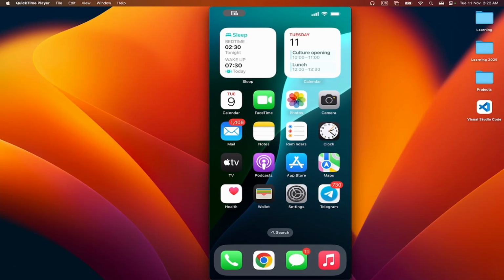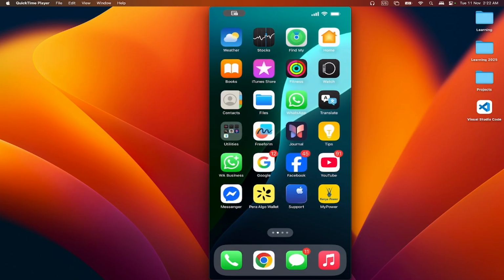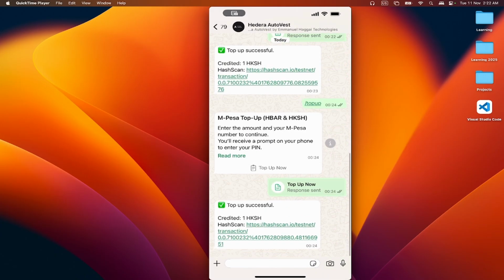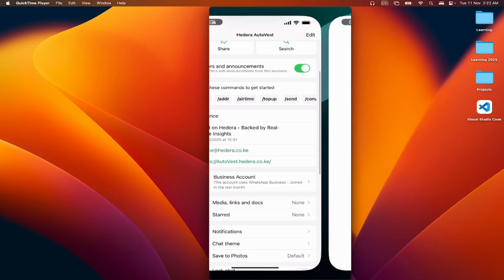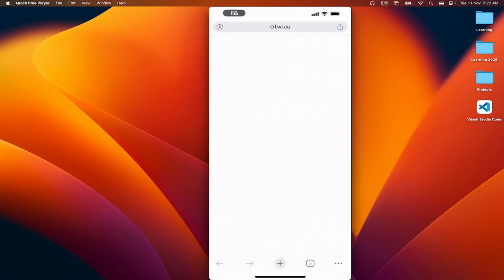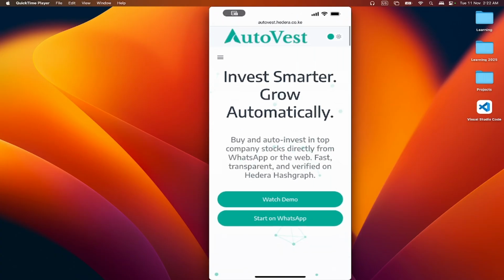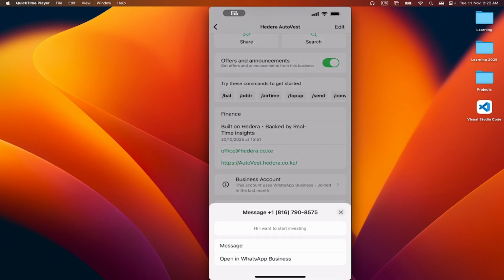For the demonstration, we'll use WhatsApp because our application is built on WhatsApp to make it super simple and super accessible to anyone. Here in Kenya, 98% of people with smartphones already have WhatsApp. So we'll open WhatsApp. This is what you will see. To access it the first time, you'll just use this URL, then click on start on WhatsApp.